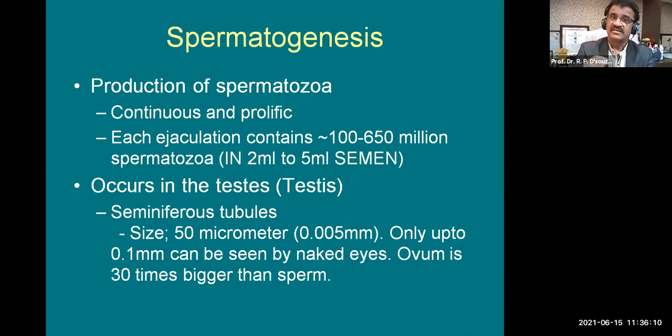In males, each ejaculation contains 100 to 650 million spermatozoa in 2 ml to 5 ml of semen. The ml doesn't make the difference, but the count makes a difference for the purpose of fertilization. We'll come to that point later on.